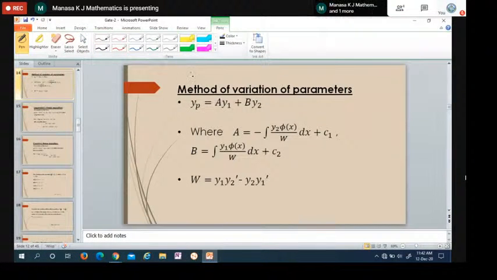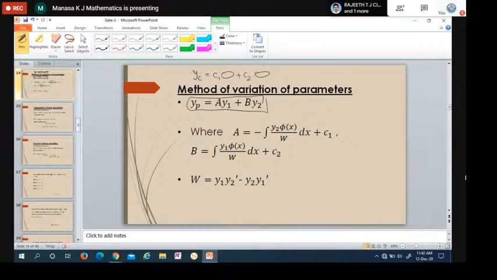Before finding yp, we usually find yc, the complementary function, so you get C1 into some function plus C2 into another function. We replace C1, C2 by capital A and B, so it is A into y1 plus B into y2. This is the formula or method to find yp in this case.